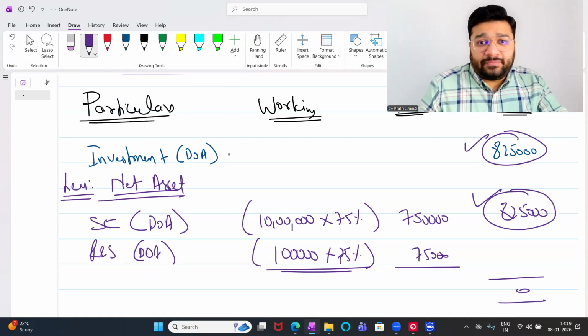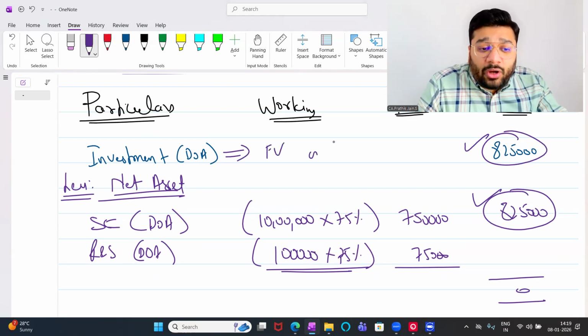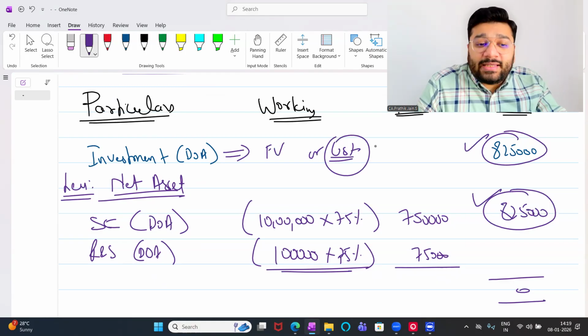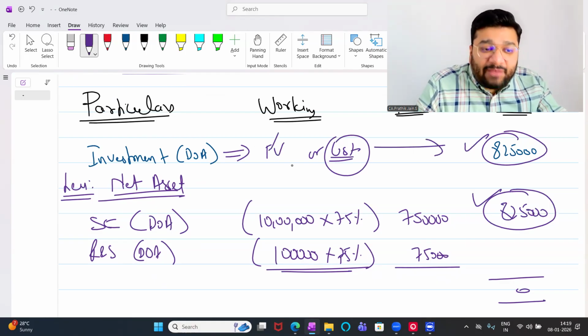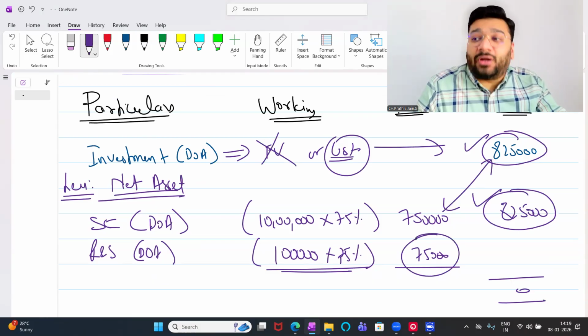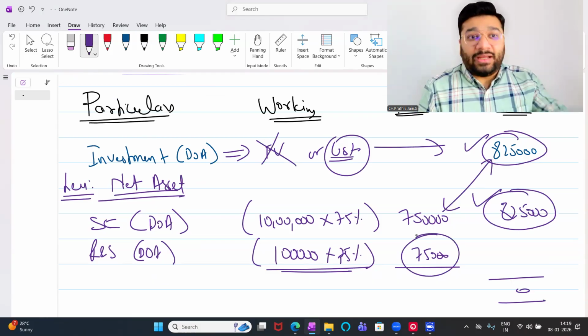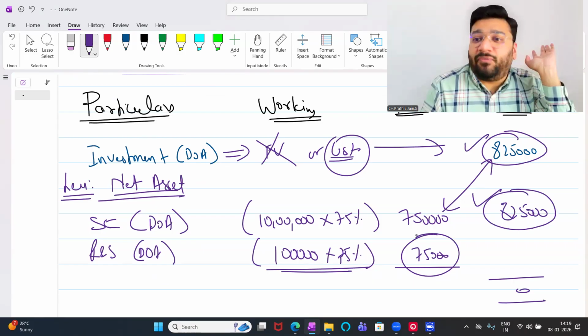I asked one question. The investment that the holding company is recording, is it at face value or cost? Hence proved, it is at cost. This is never at face value. If it is at face value, and these both are the same, then profit is not considered, which will be wrong. So considering profit is very, very important.